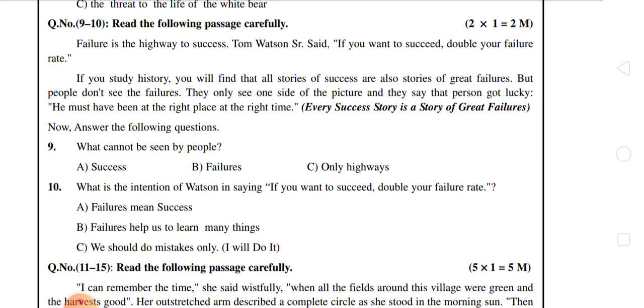Here we have to notice one more thing. Here we are getting objective type questions also. So here there are only 9 and 10 questions. Each question carries 1 mark, so 2 into 1 is equal to 2 marks.